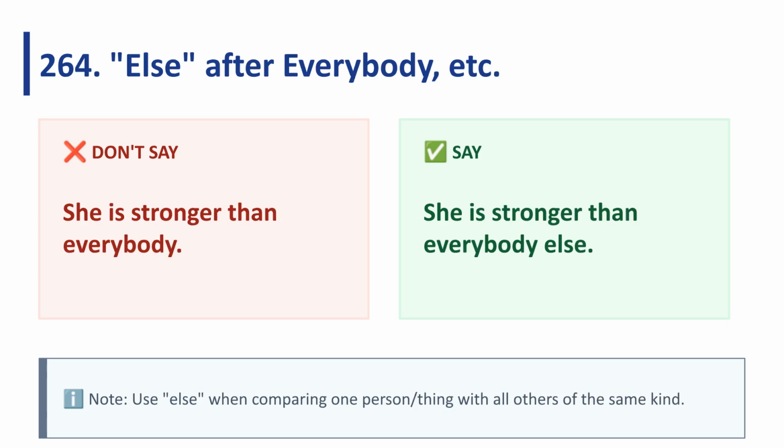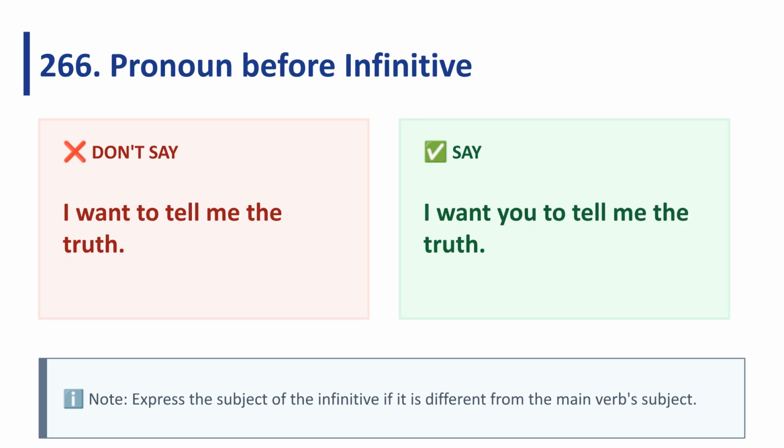Use else when comparing one person or thing with all others of the same kind. Say, she is stronger than everybody else. If the subject of the infinitive is different from the main verb's subject, express the pronoun. Say, I want you to tell me the truth.